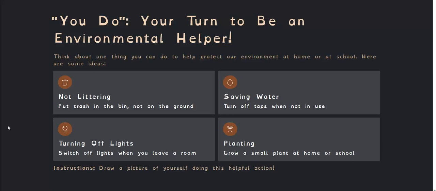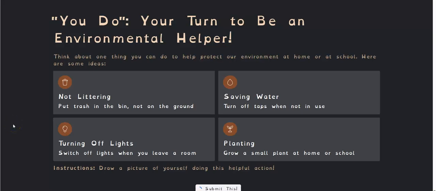Remember, trees and plants give us air to breathe. The more plants we have, the better air we'll have. So grow a small plant at home or at school. Now think, draw a picture of yourself doing one of these helpful actions, whether it is picking up trash and throwing it in the bin, whether it is switching off the lights, whether it is saving water or planting trees. Draw a picture of yourself doing this helpful action.